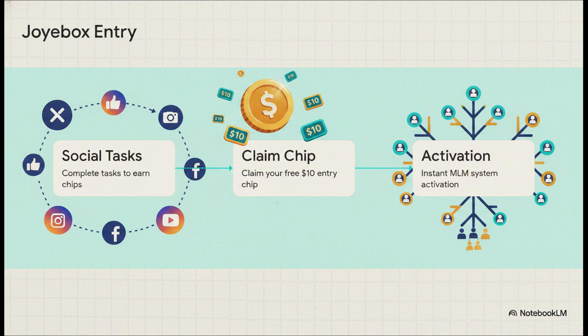Step 1 requires users to complete specific social media tasks, stuff like following, sharing, or referring the project. Then in Step 2, verified users can claim a free entry chip valued at $10, and they don't even need to invest any of their own capital for this. Finally, in Step 3, that free chip instantly activates their position within the ZoiperX MLM reward structure.